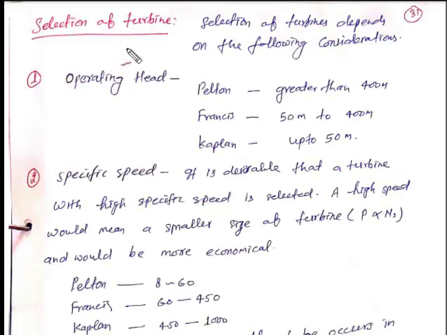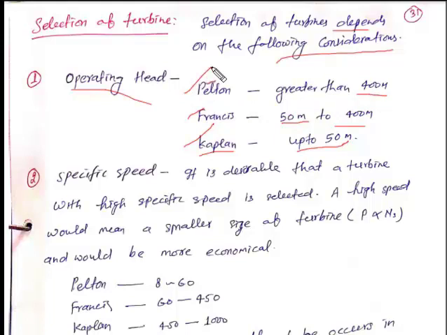Now we have come to the selection of turbine. There are numerous parameters on the basis of which we select the turbine. Selection of turbine depends on the following considerations. The first one is operating head. If the operating head is below 50 meters, then we select the Kaplan turbine, which works for a low head, and when the head available is from 50 meters to 400 meters, then we select the Francis turbine. And when the head is greater than 400 meters, then we select the Pelton wheel turbine.